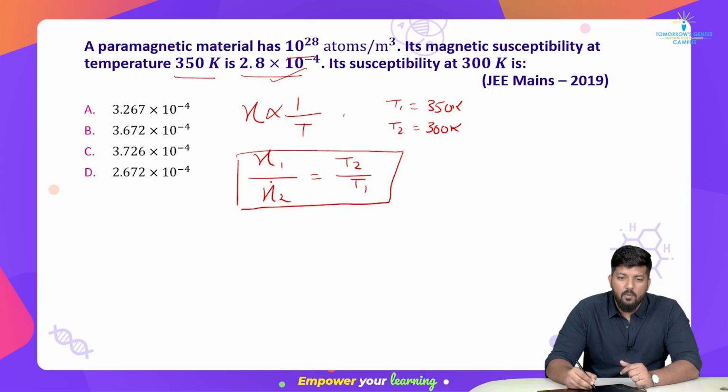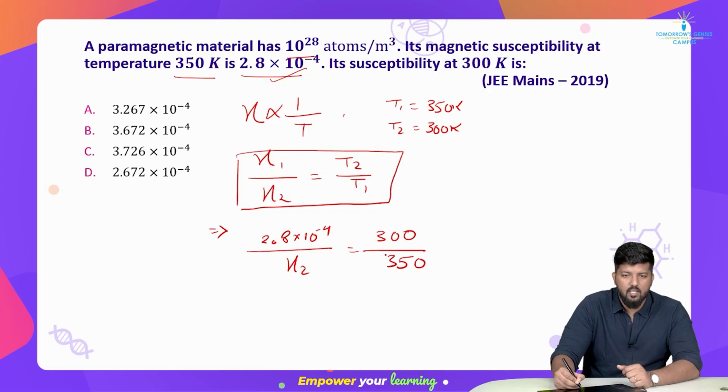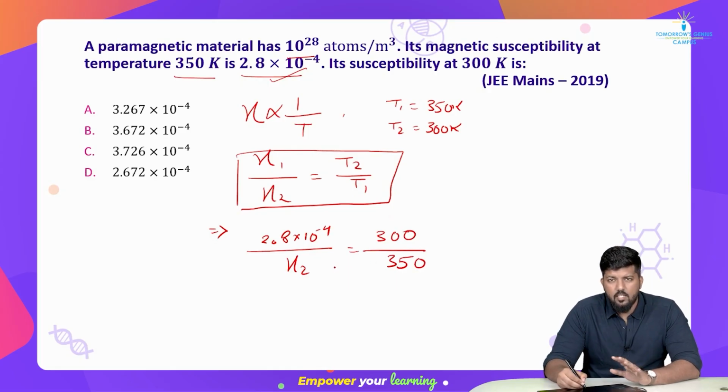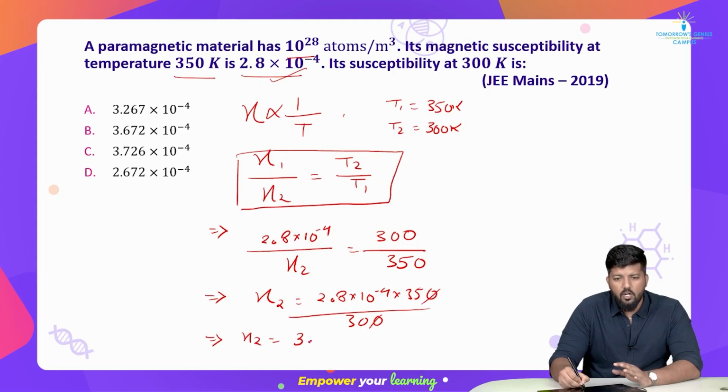ठीक है, चलेगा. तो हमें x की काया की वैल्यू डालते हैं इसमें. चलो, for yes, here it is 2.8 into 10 to the power negative 4 divided by my kaya 2 is equal to T2 की वैल्यू 300 है और divided by 350 कर देते हैं. ओके, that's it. अब इसको मल्टीप्लाई कर लो. So we get x2 is 2.8 into 10 to the power negative 4 into 350 divided by 300. 100 एक एक जीरो कट गया. अब इसको solve करो. If you solve it, you will get my x2 as what? 3.267 into 10 to the power negative 4.